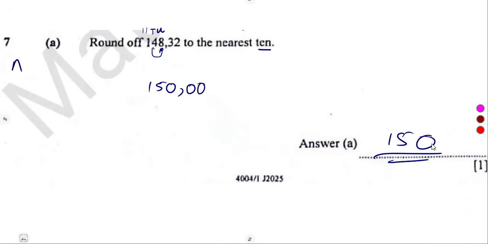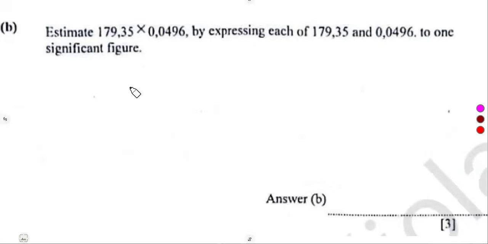Round off to the nearest 10. So we've got our units here. Remember, that's unit, 10, 100, and so on. So 10, considering 8, it was going to change this 4 into 5. So that's 150, 0, 0, like that. Okay, this one is straightforward, which is 150.